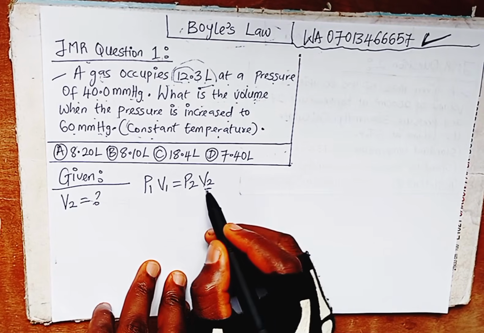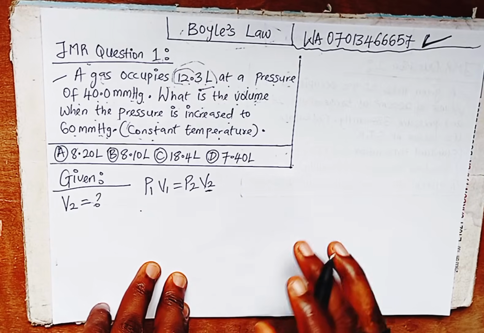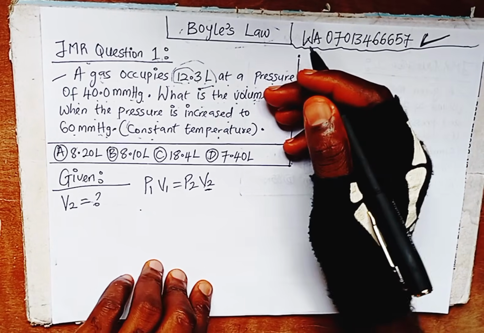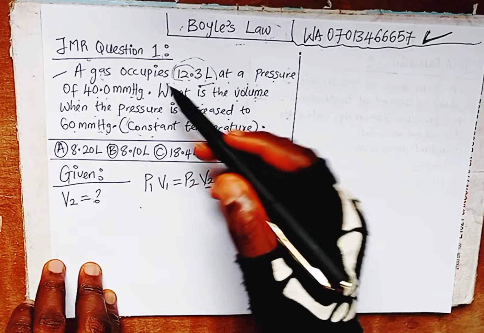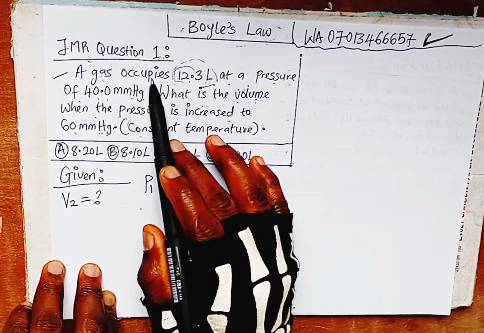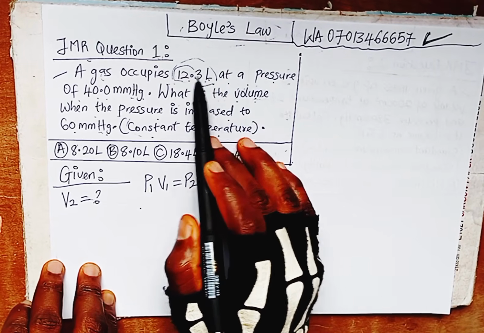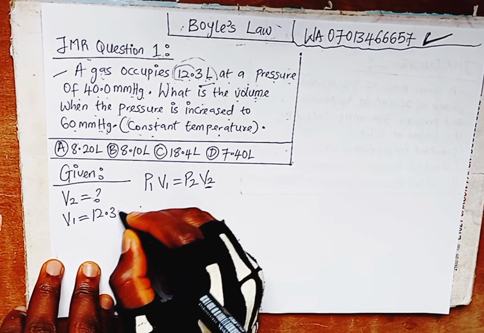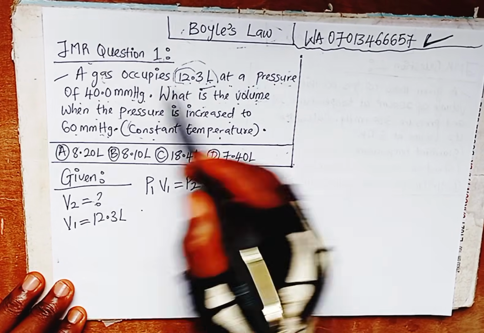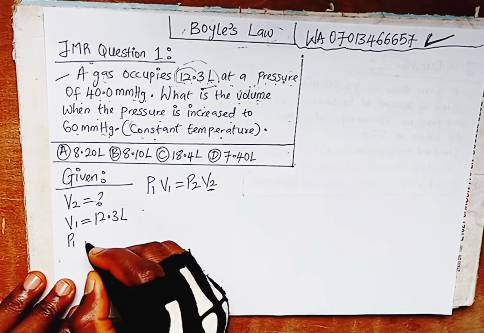Since we are looking for volume V2, we are supposed to make volume the subject of the formula. But forget about subject of the formula for this one, I will teach you the shortcut. First of all, the next thing to do is write out all the parameters given to us. A gas occupies 12.3 liters. This is the first volume, V1. They give us V1 equal to 12.3 liters. At a pressure of, this is the first pressure, P1 equal to what?